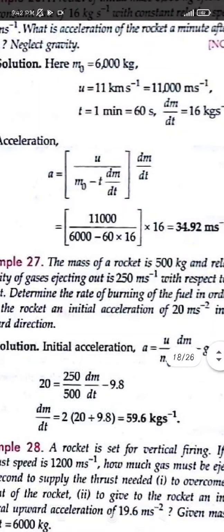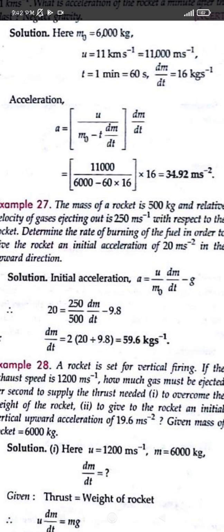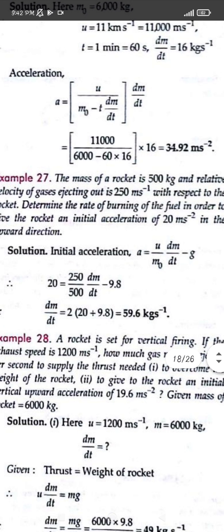Next question, the mass of a rocket is 500 kg. So mass is 500 kg, and the relative velocity of gases is given here, that is 250 meter per second, with respect to the rocket, and the initial acceleration is also given as 20 meter per second square in the upward direction. So acceleration is already given, okay, and the next thing, determine the rate of the burning of the fuel.